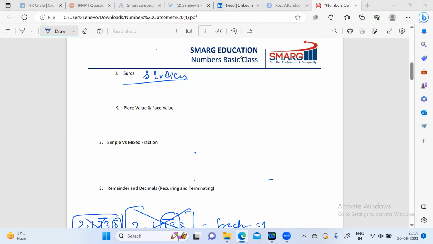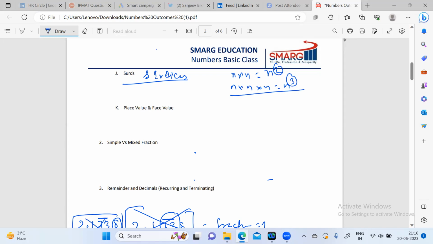Okay, let me explain. If you multiply a number multiple times, like n into n, we write it n square, n into n into n, we write it n cube. So these powers are basically indices, and we get them by multiplying the same number multiple times.